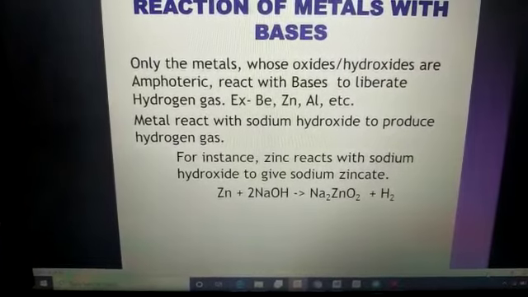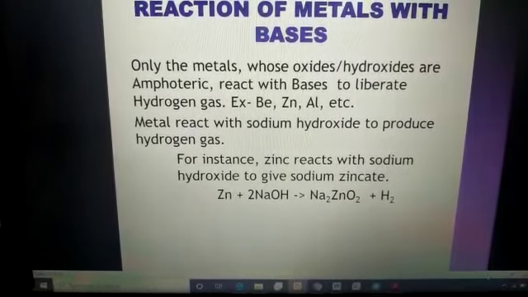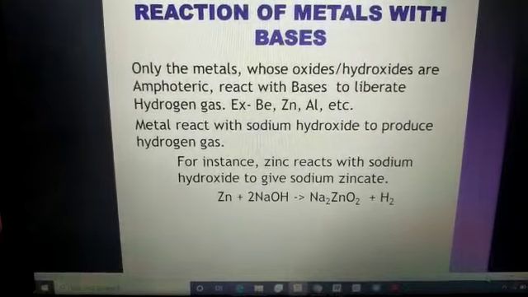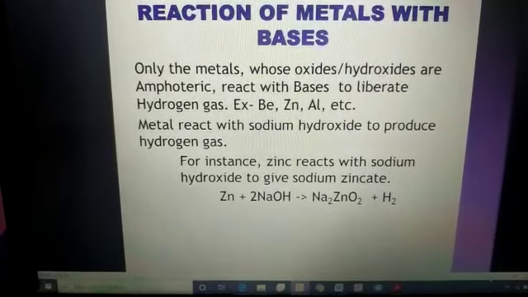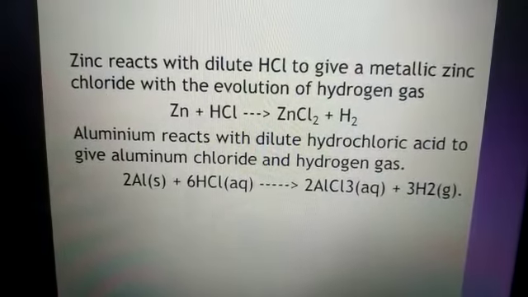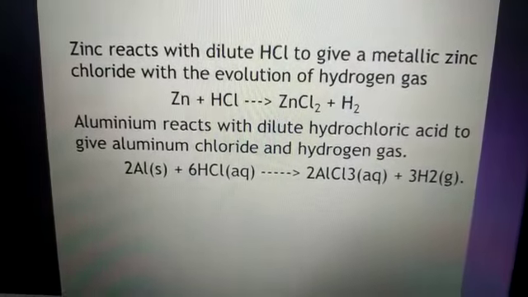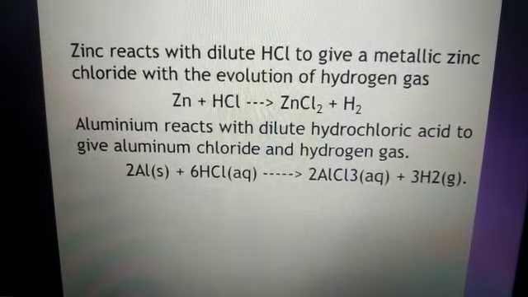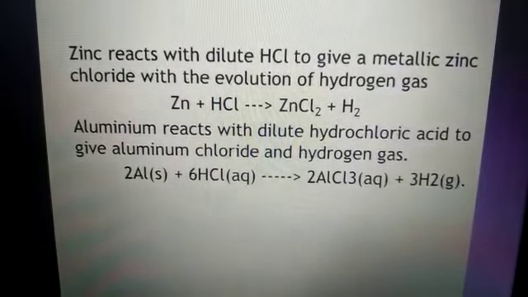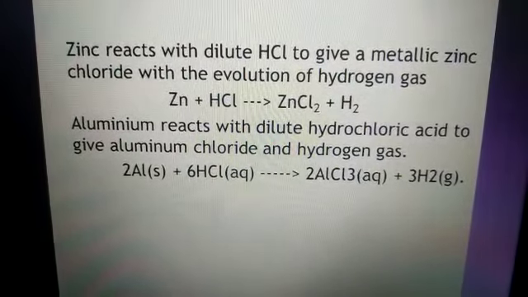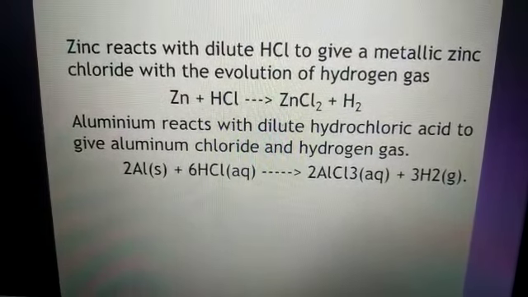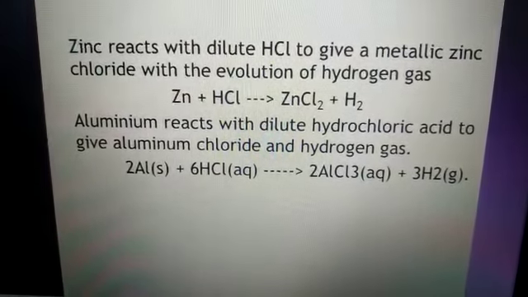You remember that in our previous class, when we did the reaction of acids with zinc, let me show it to you. See, zinc is reacting with dilute HCl, hydrochloric acid, and forming ZnCl2, that is a salt, zinc chloride. Similarly, aluminium is also reacting with hydrochloric acid and forming AlCl3, aluminium chloride.